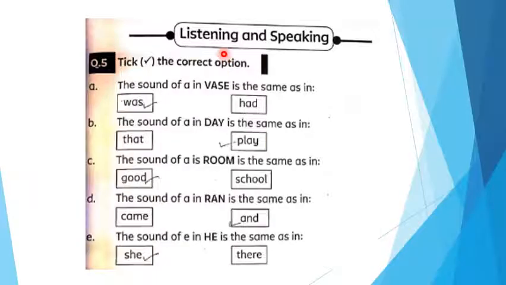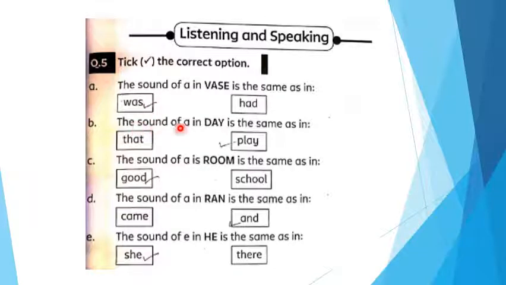Okay. Listening and speaking. Now we are going to tick the correct options. Okay. Here are some words that have the same sound but different spellings. The sound of a in was is the same as the sound of was. W as was, had. Which answer is correct here? Was. So this answer is correct here. So tick this answer.